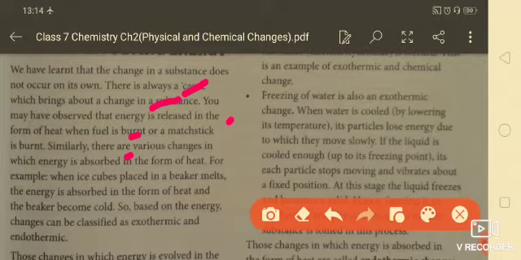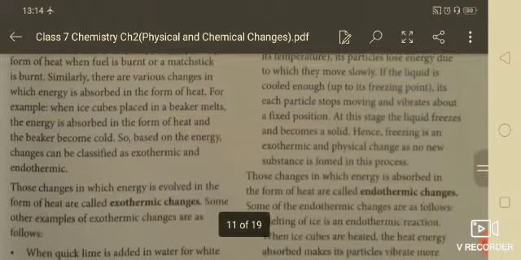Similarly, there are various changes in which energy is absorbed in the form of heat. For example, when ice cubes placed in a beaker melt, energy is absorbed in the form of heat and the beaker becomes cold. So based on energy, changes can be classified as exothermic and endothermic.